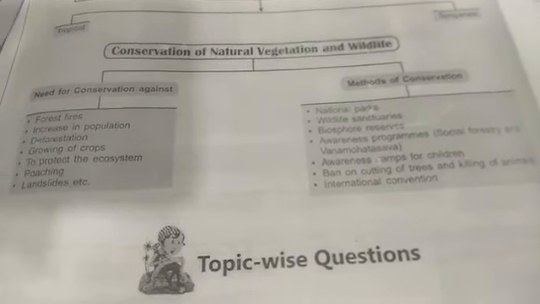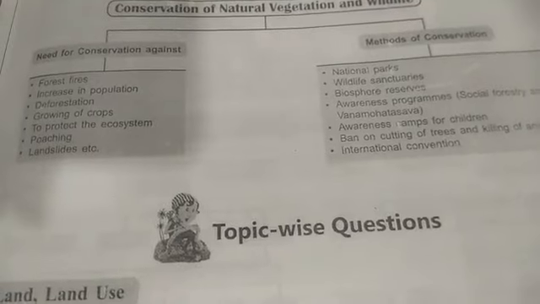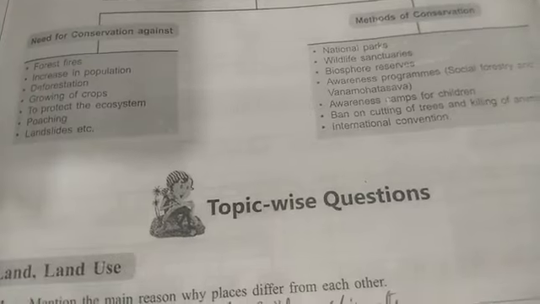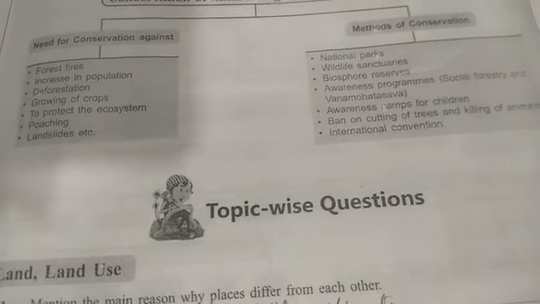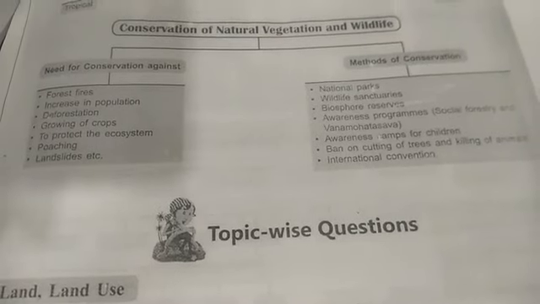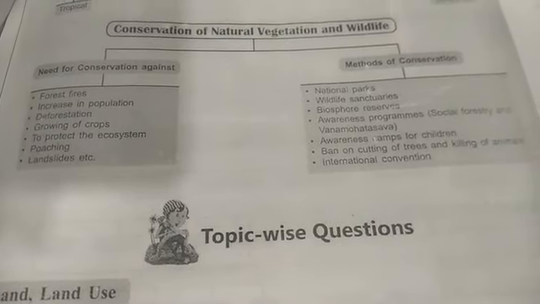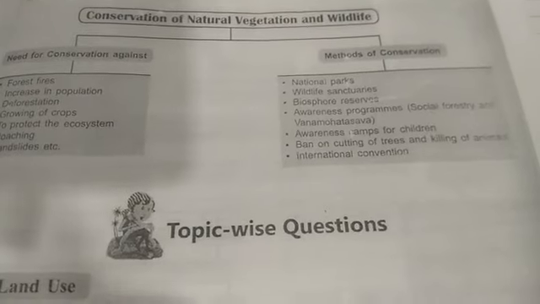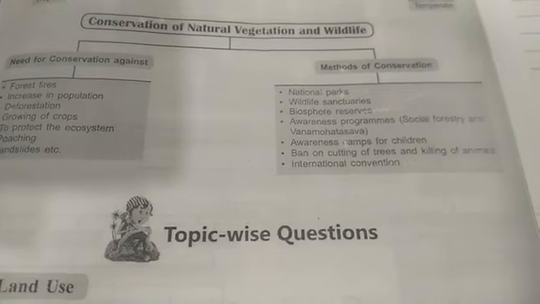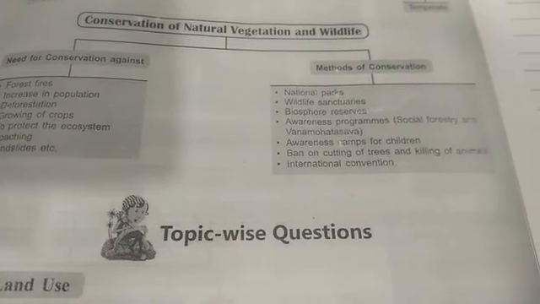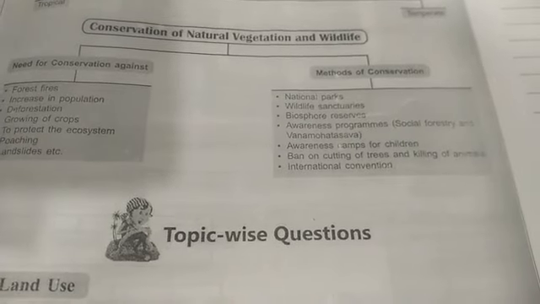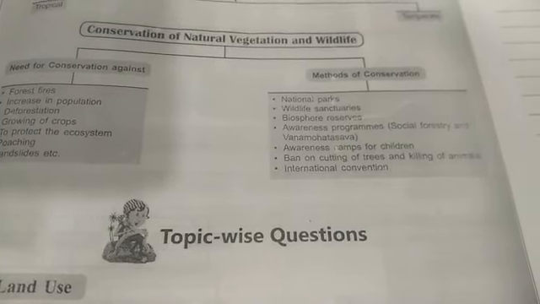Need for conservation: forest fires, increase in population, deforestation, growing of crops, poaching, landslides, etc. to protect the ecosystem. So from this we have to conserve the natural vegetation and wildlife. Methods of conservation are national parks, wildlife sanctuaries and biosphere reserves, which are set up for the animals, birds and vegetation.